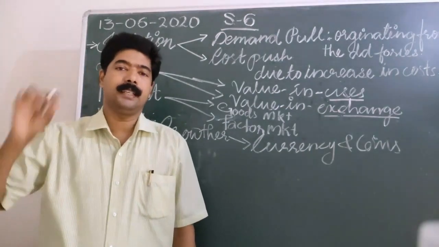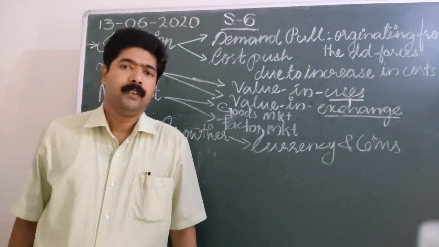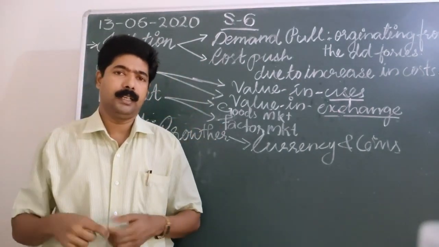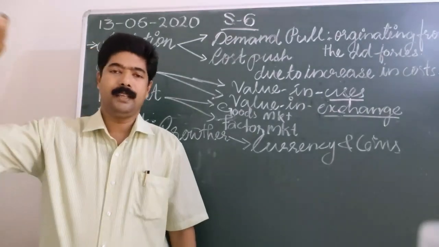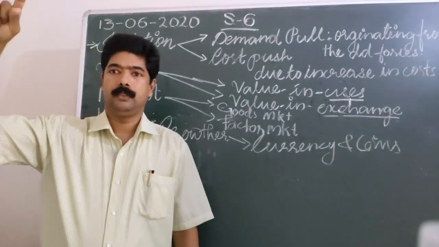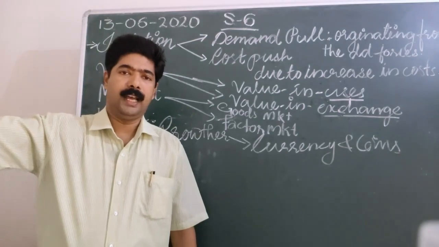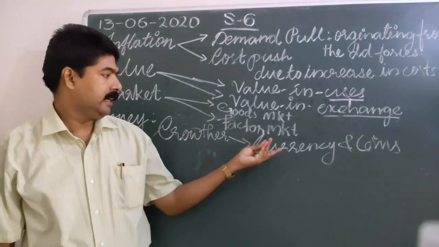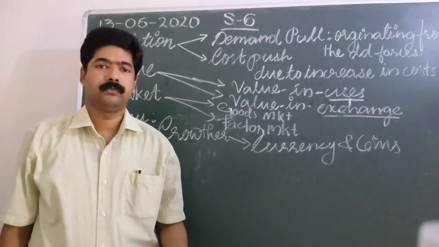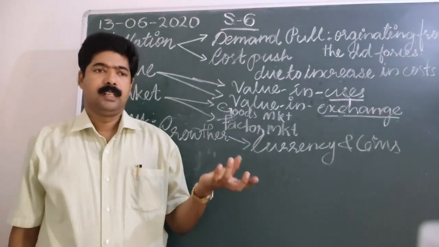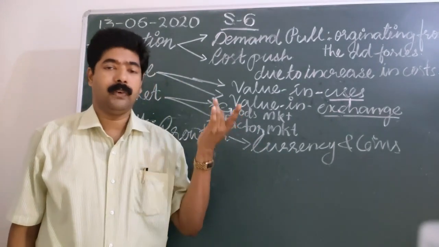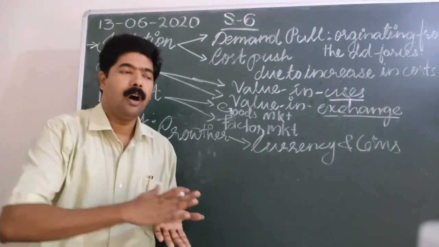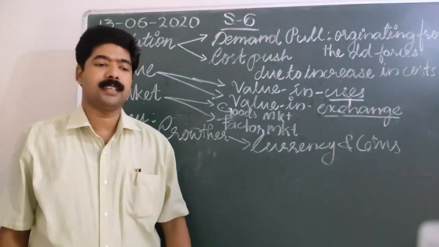You may have seen when you fill a credit or debit form in the bank, the denominations: 100 into dash, 1000 into dash, 2000 into dash. Different denominations of currencies: 2 rupees, 1 rupee, 10 rupees, 5 rupees, 50 rupees, 100 rupees, 500 rupees. All these are called the denominations of currency.